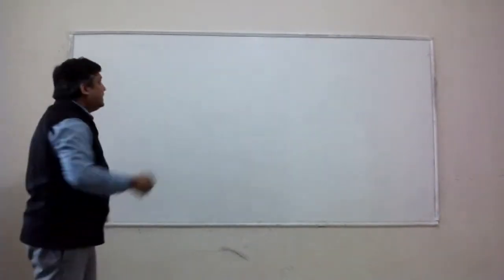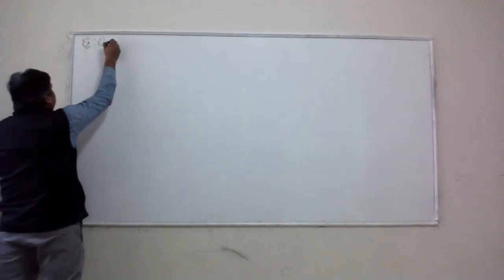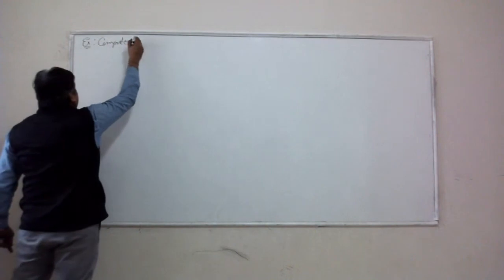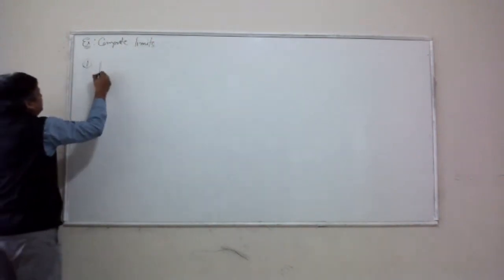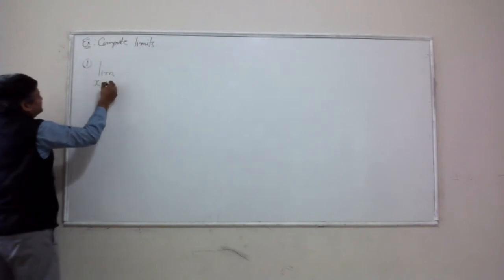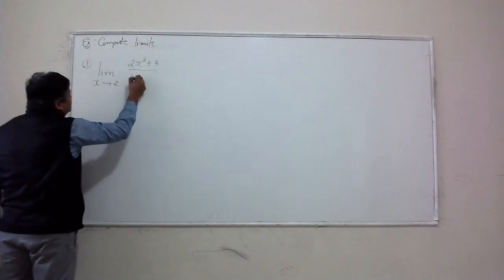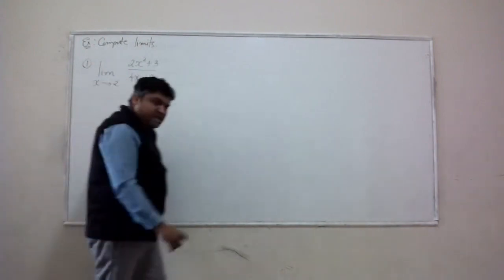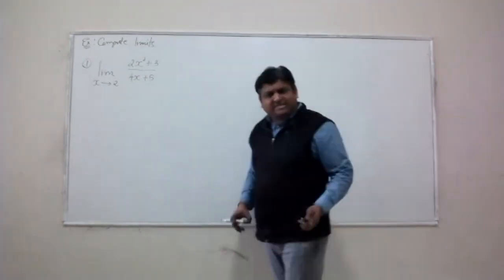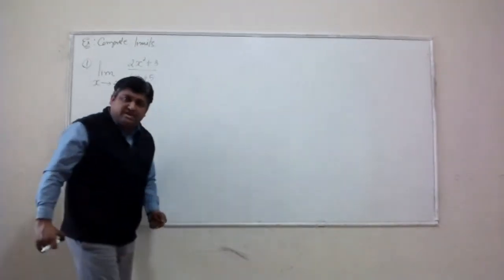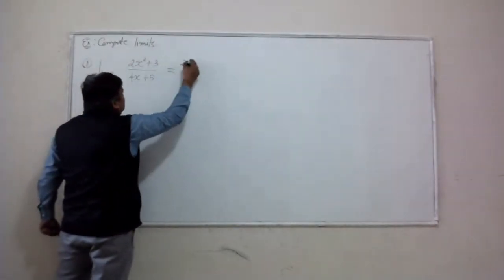Okay, so here are a few problems. Let's say compute the following limits. Number 1, let's say I would like to calculate the limit as x approaches 2 of (2x squared plus 3) over (4x plus 5). What is the best way to understand the behavior of the function when x is near 2? Plug x equal to 2 into your function and see what happens, right? So I'm going to plug x equal to 2.